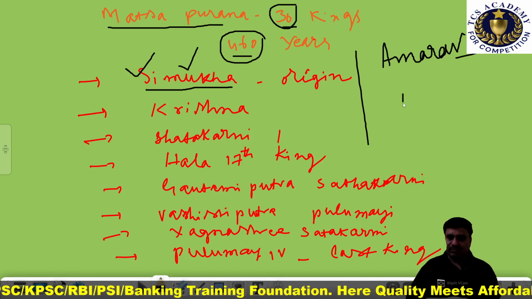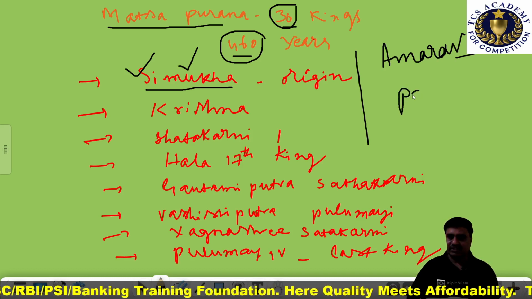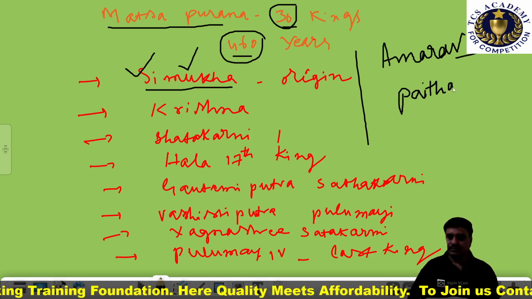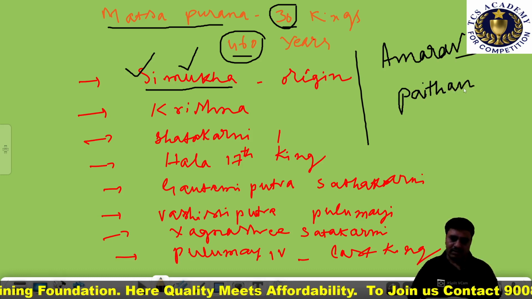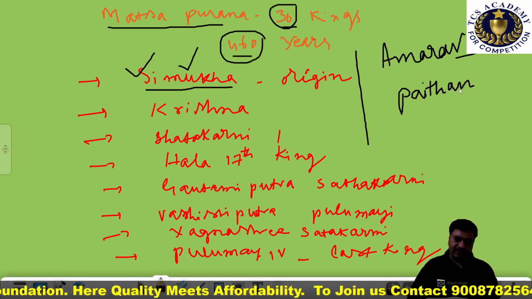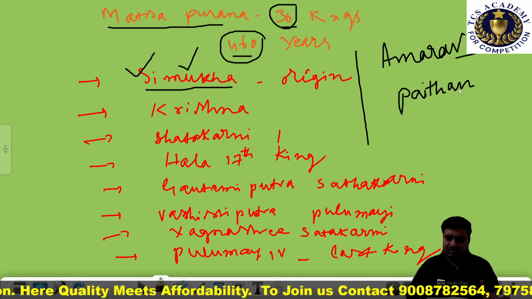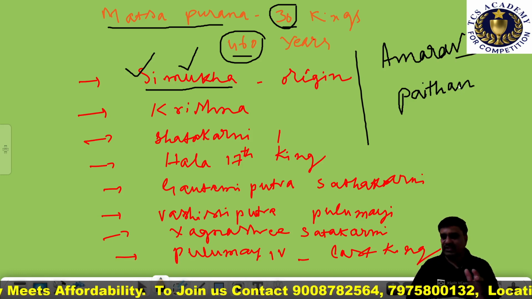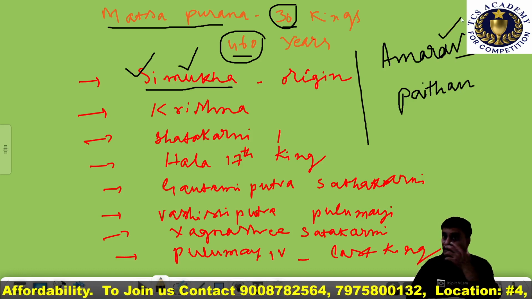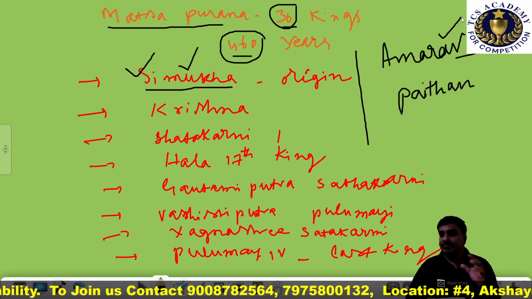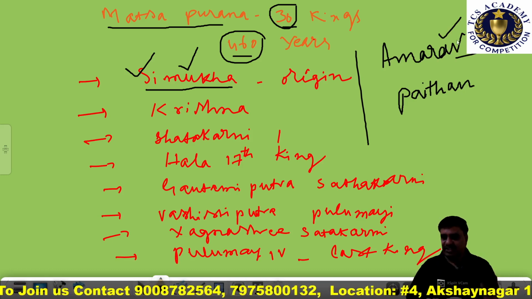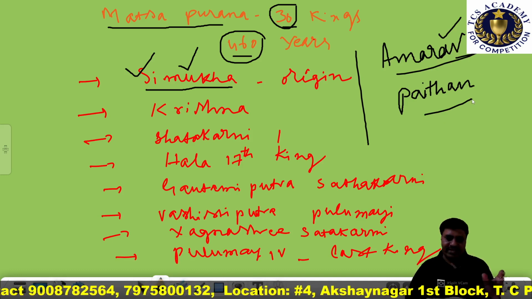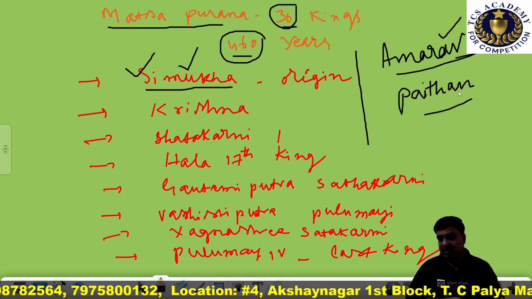One more important capital of Simukha is Pratishthana, or Paithan, which is in Maharashtra. Amaravati and Paithan are the two important capitals of Simukha Satavahana.